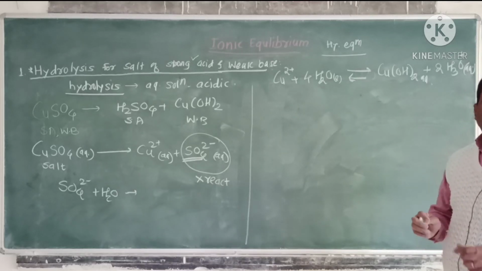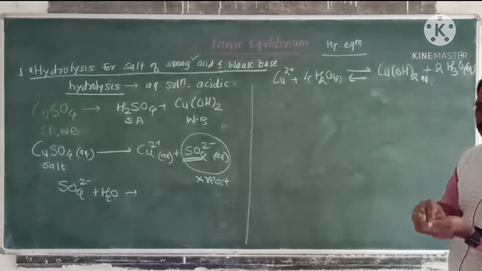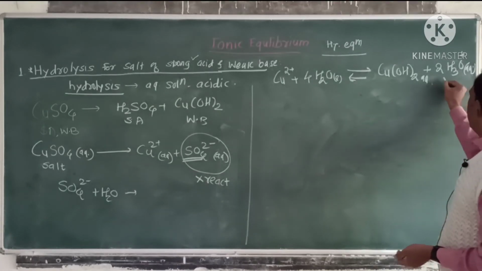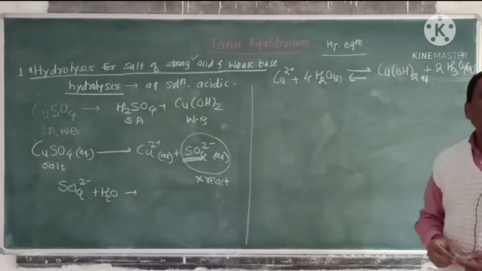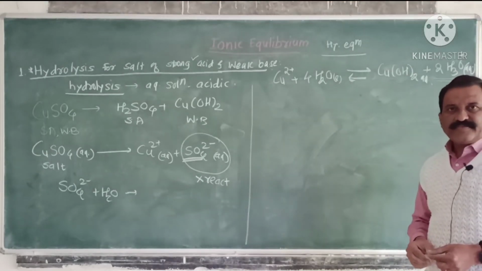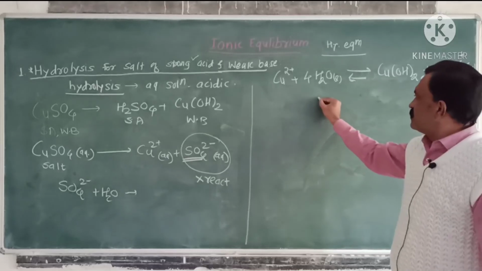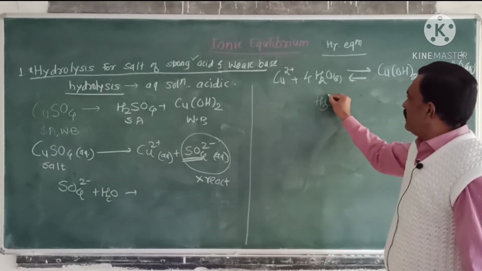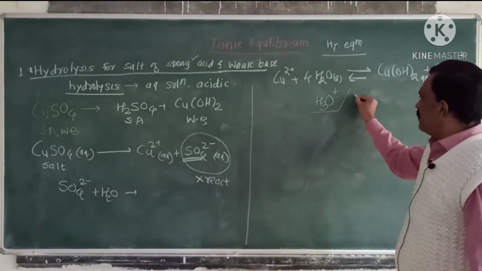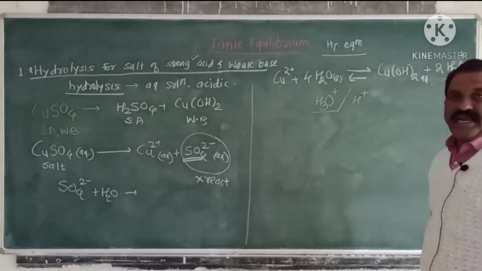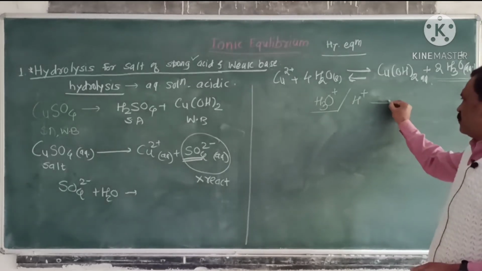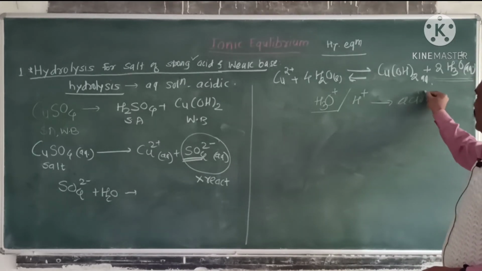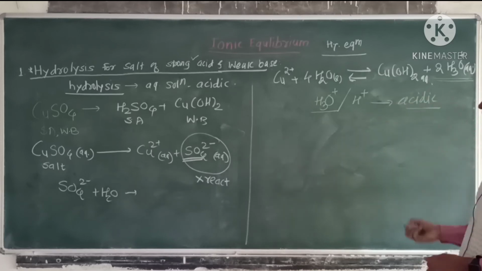Here we can observe that this aqueous solution contains an excess number of H3O+ ions. That is, after the reaction, the solution contains hydronium ion H3O+. We can also say H+ ions, that is, the solution becomes acidic in nature.